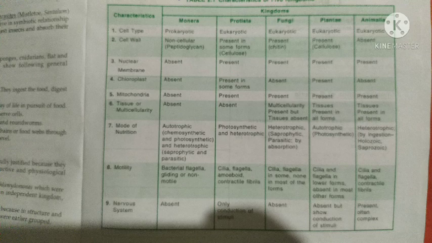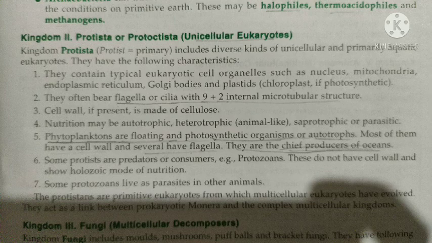These prokaryotic organisms do not have chloroplast or mitochondria, and they have a cellular level of organization, means their body is made up of only one cell. Further, the mode of nutrition may be autotrophic or heterotrophic. And the nervous system is absent in prokaryotes.